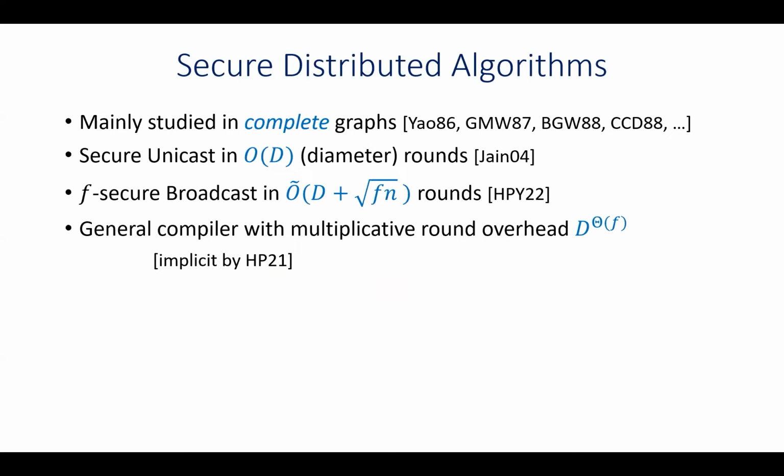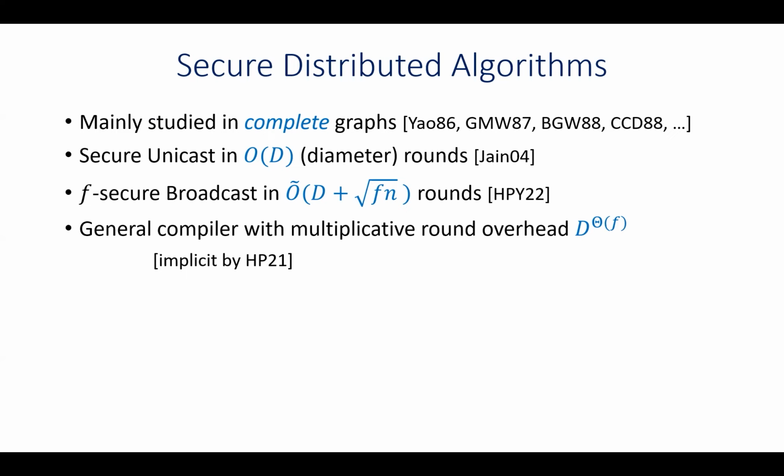In previous work, secure distributed algorithms have been mainly studied in complete graphs in the cryptographic community. As for general graphs, Jain gave an optimal algorithm using diameter many rounds for the secure unicast problem, where we have some specific source vertex that wants to send a message to a single target vertex. In a recent work, we also gave a secure algorithm for broadcast, where here we have some source vertex that wants to send the message to all the other vertices in the graph.